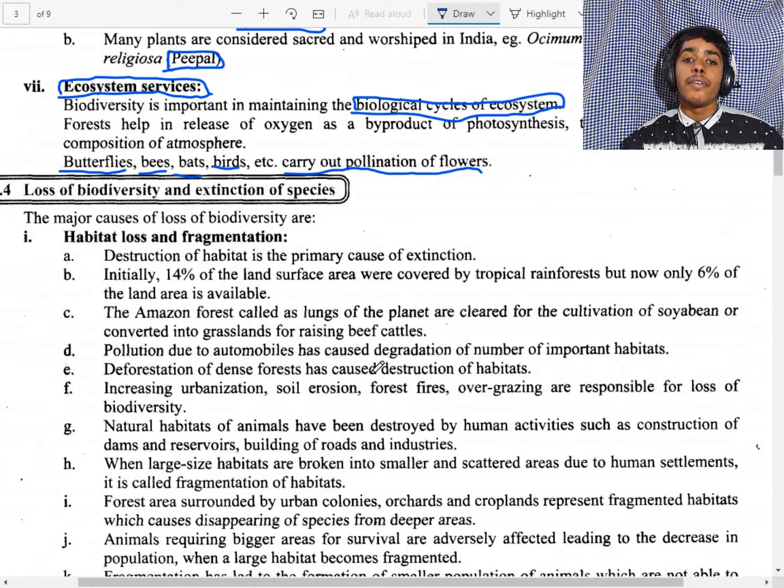Now we will see the consequences and loss of biodiversity.